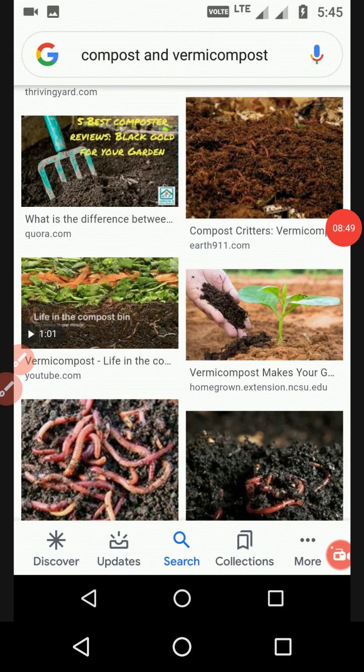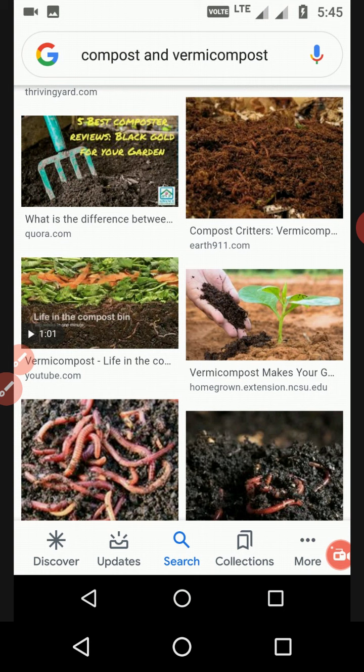So here you can see the worms like earthworms. Maximum earthworms are found in organic areas where there is maximum organic material. That is the best adaptation for the earthworm.